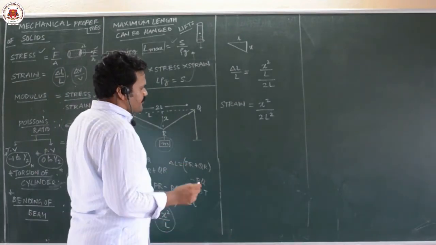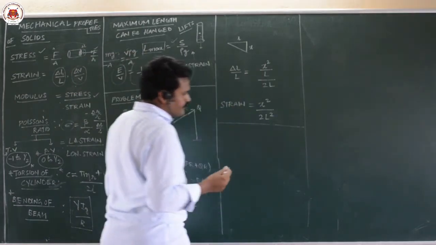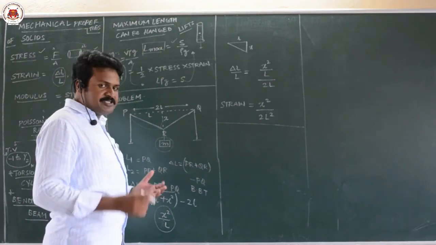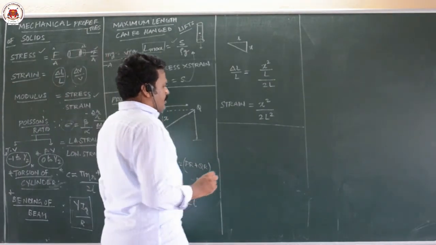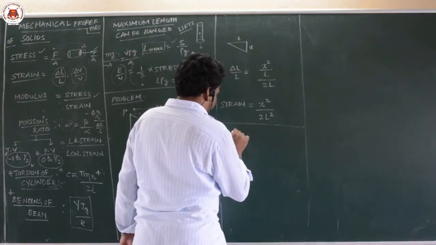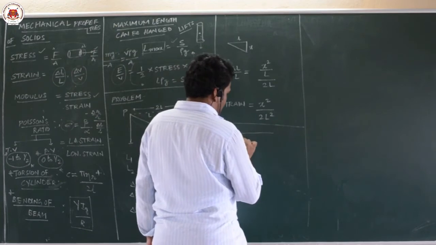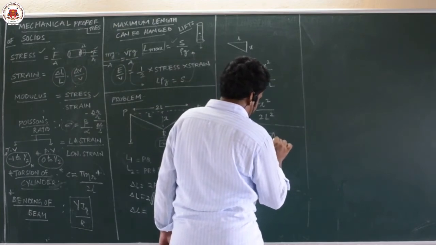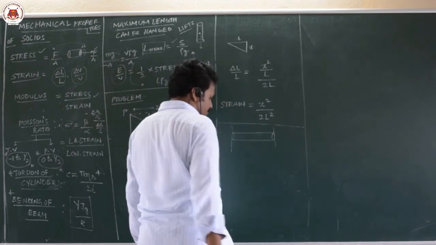Sometimes they will ask some questions related to heat. Based on elasticity we can combine towards heat. What they will ask is, there is a rod clamped between two rigid supports.